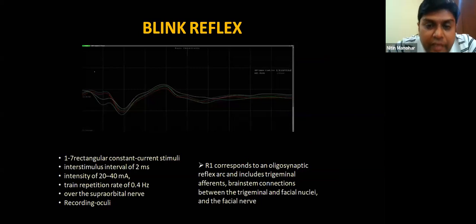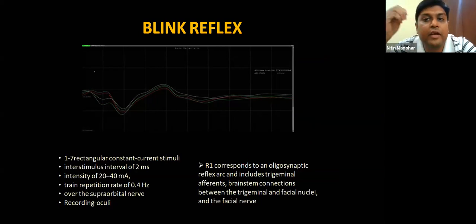So this is the blink reflex. Now, till now we were doing monitoring. Now we'll move on to the reflexes. So the blink reflex is one reflex which is catching a lot of attention now intraoperatively also. So here what we do is we stimulate the supraorbital nerve and then we record responses from the orbicularis oculi. This reflex involves afferents from the fifth and then efferents from the seventh. So you can do continuous blink reflex monitoring when you are doing tumor resection involving the facial nerve or the CP angle, these kinds of tumors.